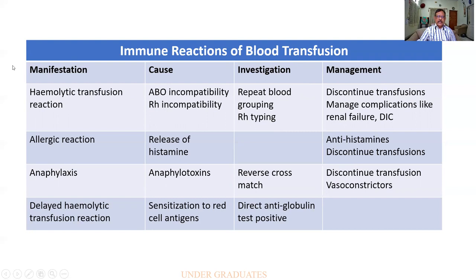Allergic reaction. It is due to the release of histamine. Antihistamines will have to be given, and discontinue the transfusion. Anaphylaxis. It is because of anaphylatoxins. A reverse cross match will have to be done. Discontinue the transfusion, and vasoconstrictors will have to be given because there can be vasodilatation and then there can be a shock. A delayed type of hemolytic reaction also can occur.